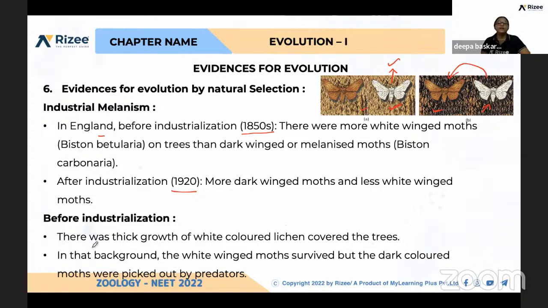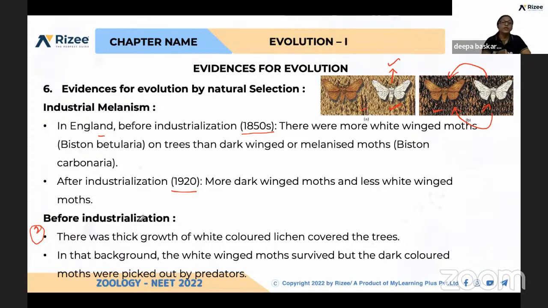There was a thick growth of white-colored lichen covering the trees. This is the second example, so I think it is clear now. From white to brown, it evolved. Why? To escape from the predators. This is one evolution example, evidence of evolution by natural selection. So to survive in the changing environment, it changed, it evolved.